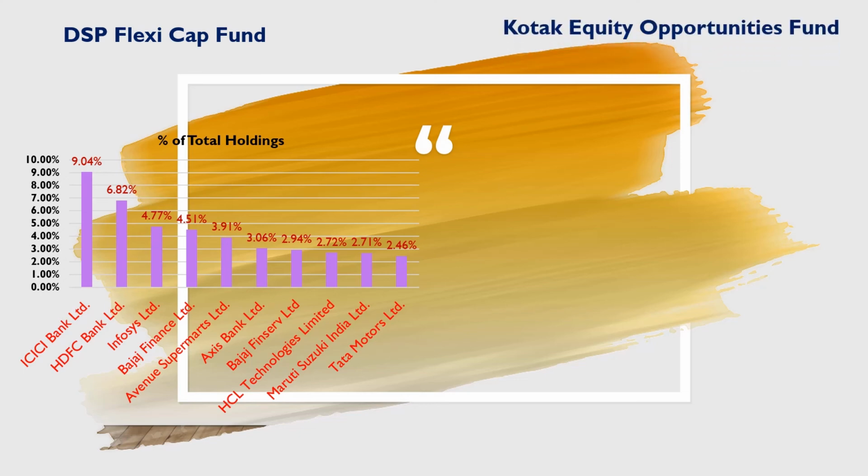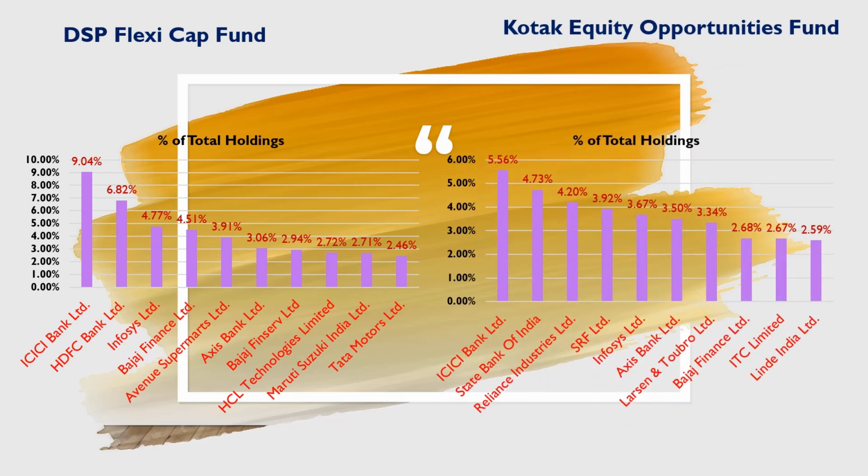Now, we will see top 10 stocks holding for Kotak Equity Opportunities Fund. ICICI Bank holding is 5.56%. State Bank of India holding is 4.73%. Reliance Industries holding is 4.20%. SRF holding is 3.92%. Infosys holding is 3.67%.